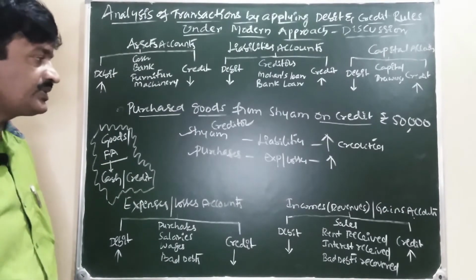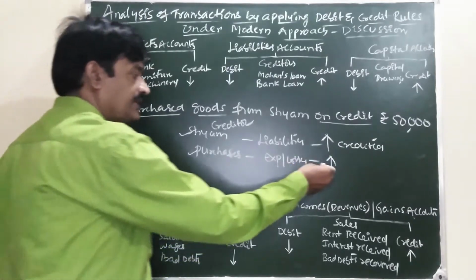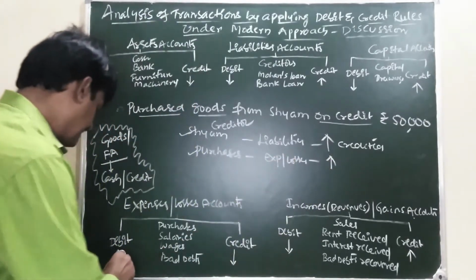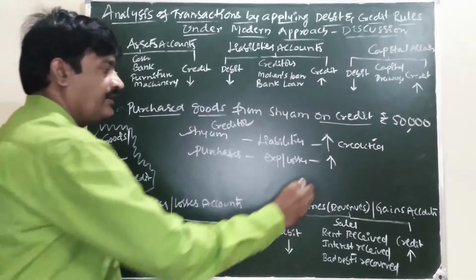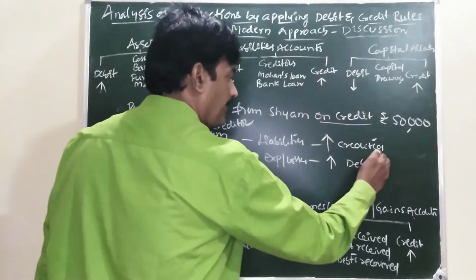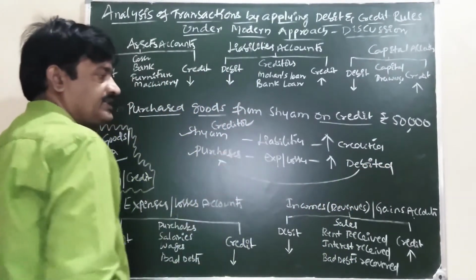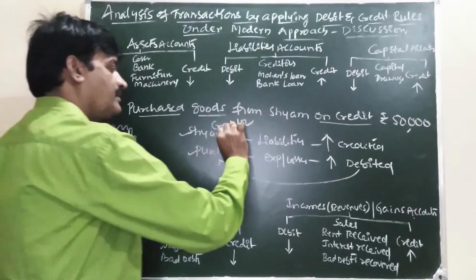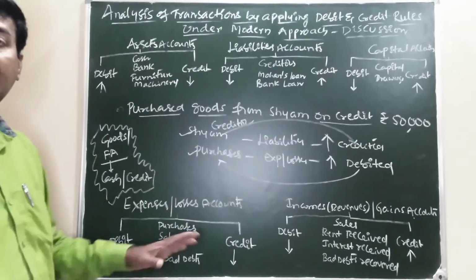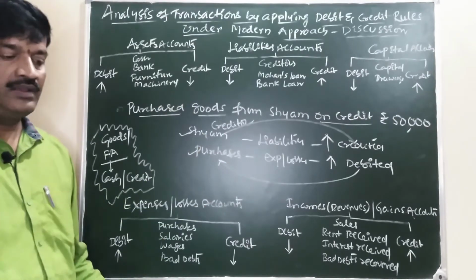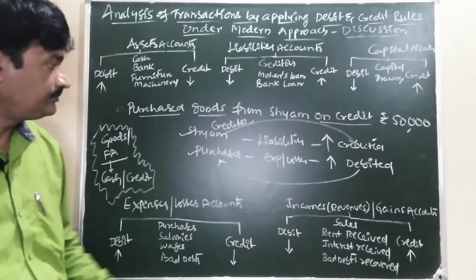Every purchase of goods increases our expenses. So increase in the expenses is debited. Purchase account is debited and Shyam account is credited in the entry. How to write the entry? We will discuss in the journal topic.